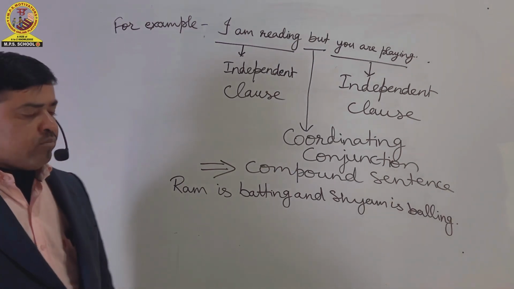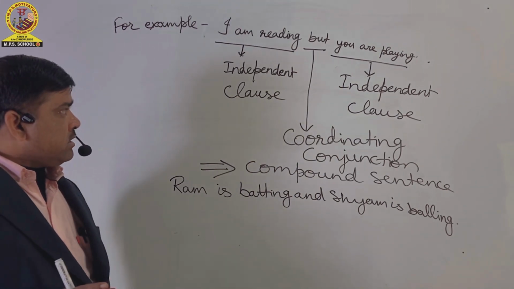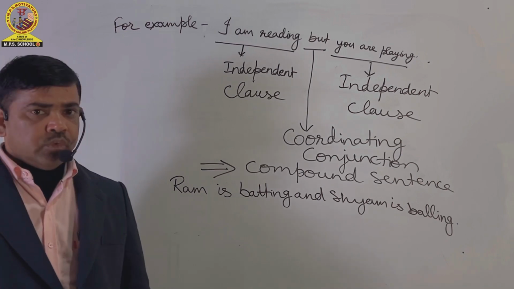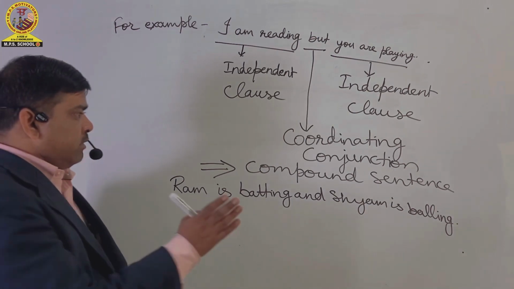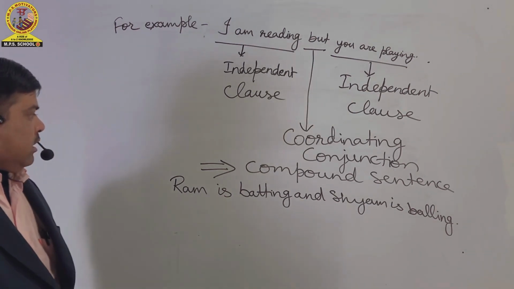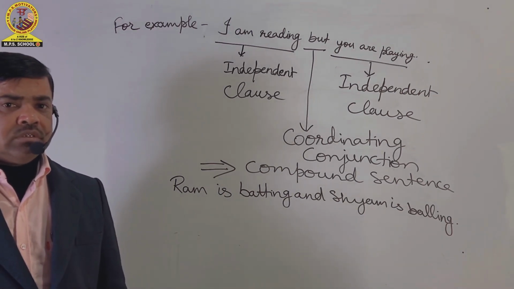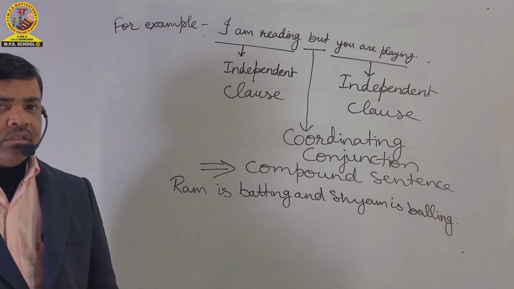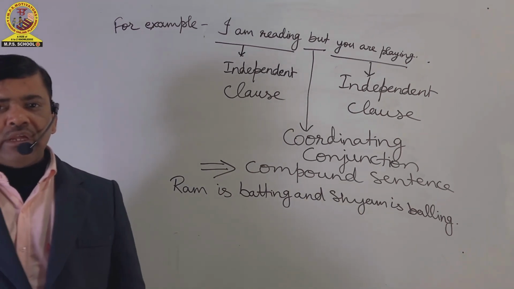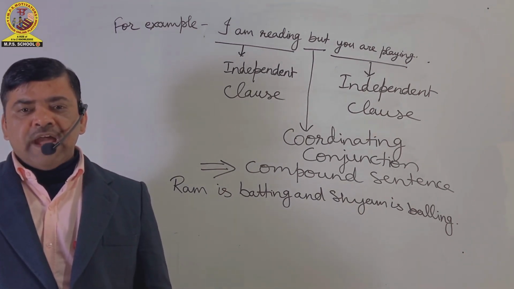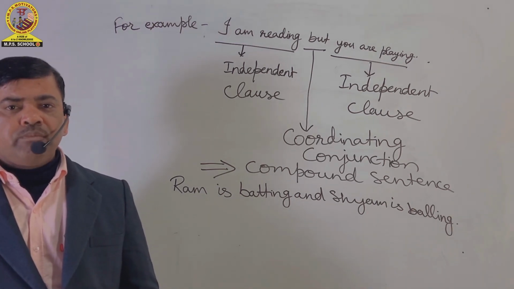We can take many more examples, including the conjunctions that join two or more than two independent clauses, and such sentences will be compound sentences. I have taken one more example in which I have showed similar types of actions. There is no contradiction between the two actions. In this sentence, Ram is batting and Shyam is bowling. राम बैटिंग कर रहा है यानी बल्ला चला रहा है, और श्याम बॉल फेंक रहा है.